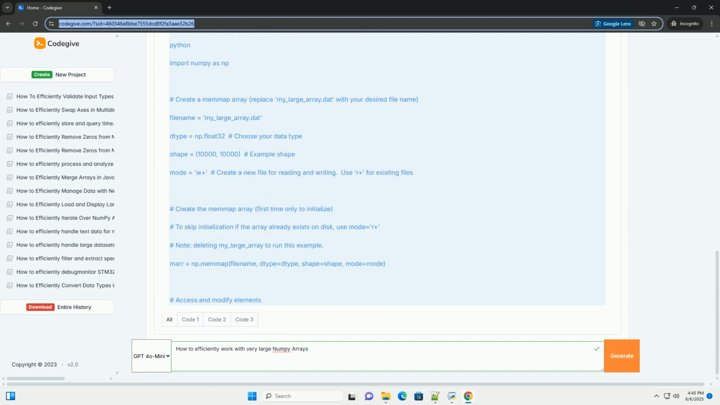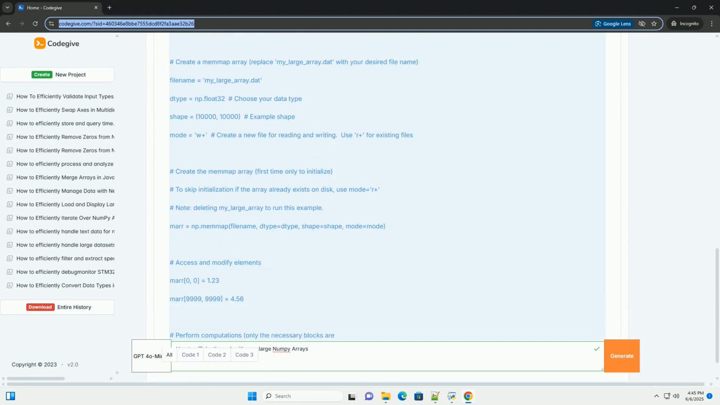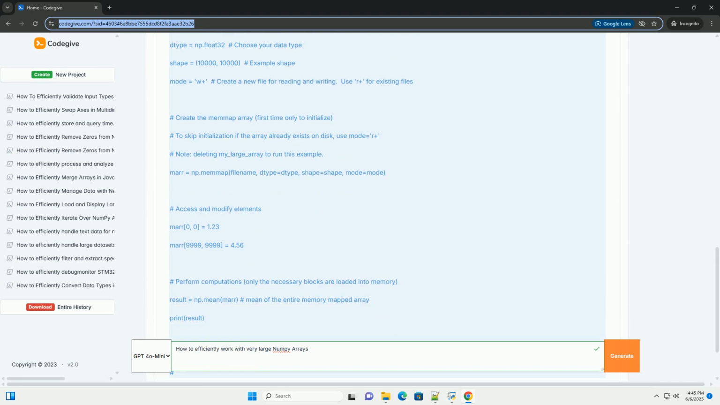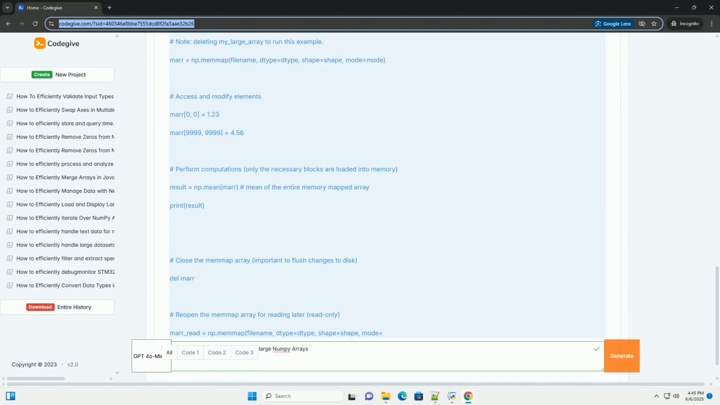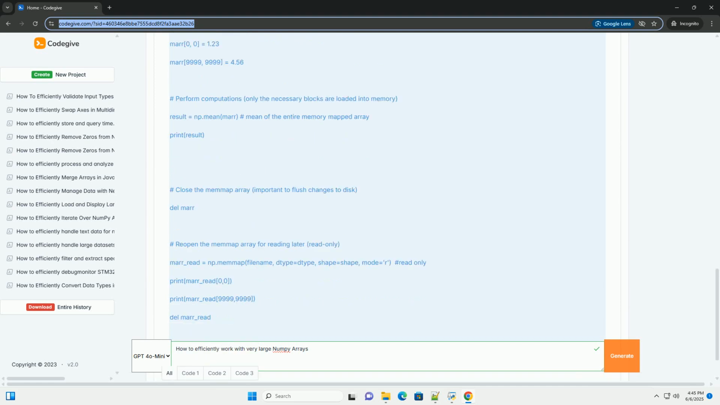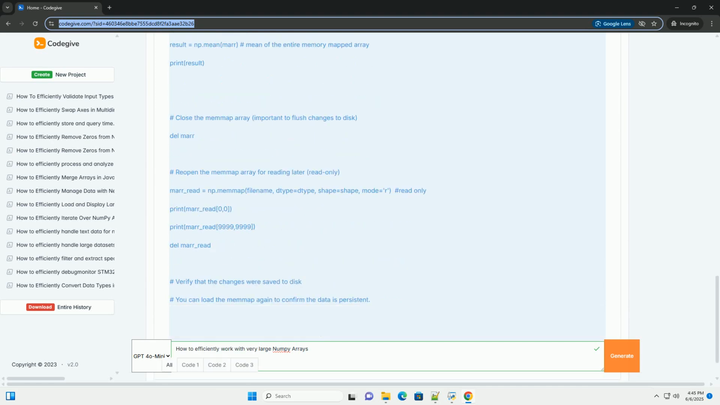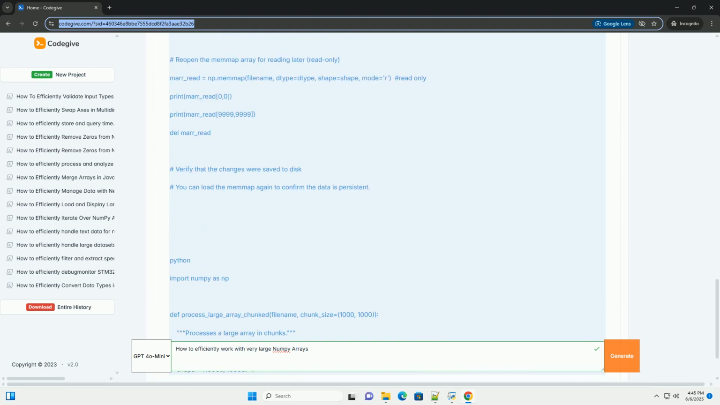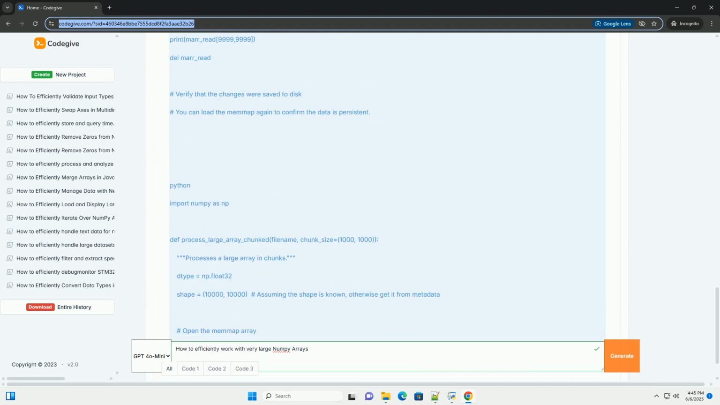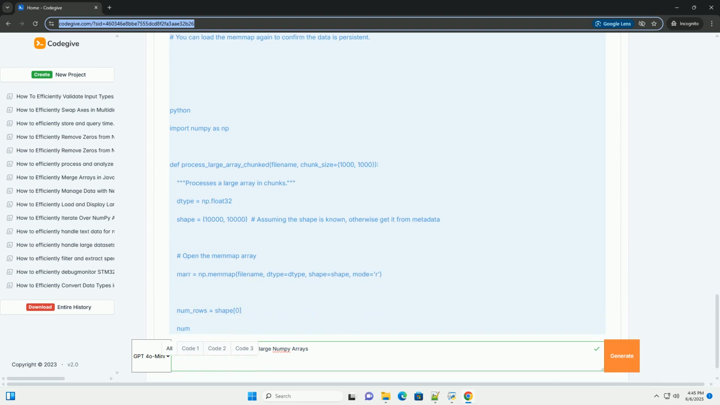Introduction: the challenge of large NumPy arrays. NumPy is fantastic for numerical computing in Python. However, large arrays can quickly consume significant memory, leading to MemoryError if you try to create an array larger than your available RAM.